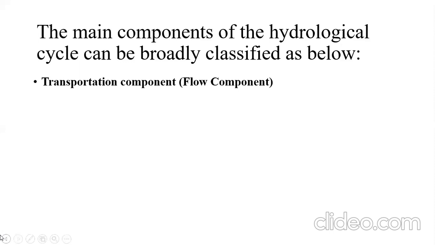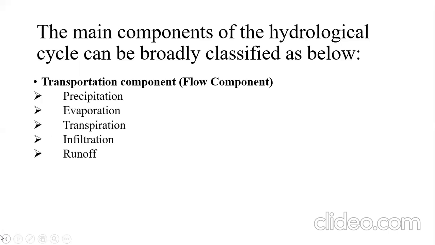So the transportation component of a hydrological cycle includes the precipitation, evaporation, transpiration, infiltration, runoff, etc. Means in the transportation component we can summarize the things: precipitation, that is the condensation of the clouds and generation of either rainfall or snowfall or other form of precipitation.